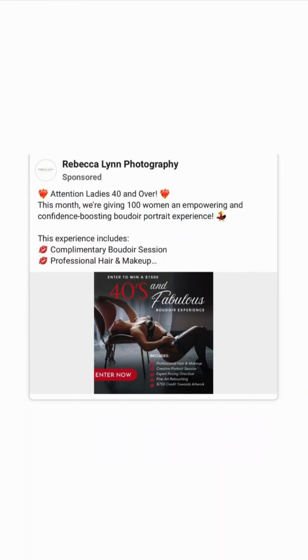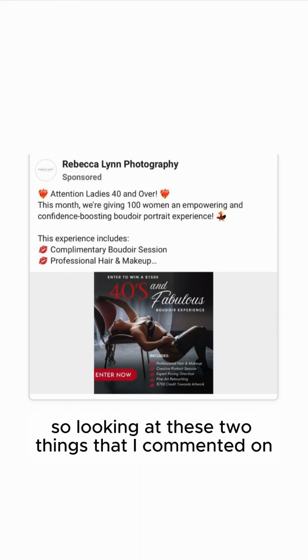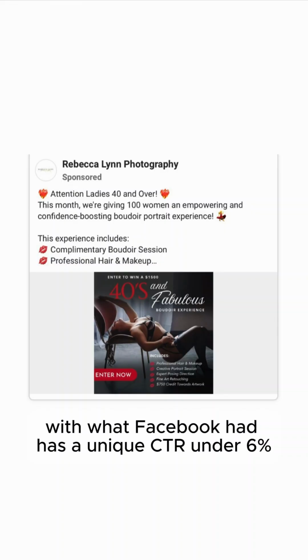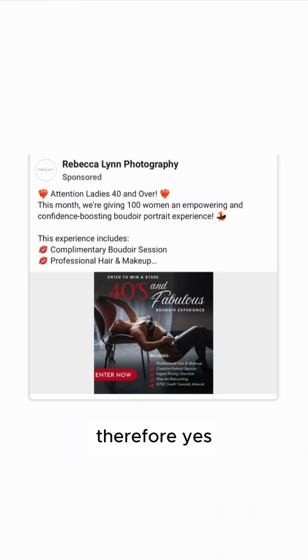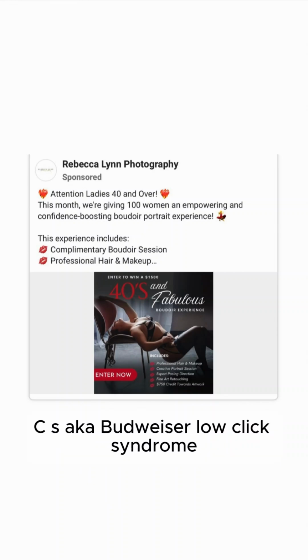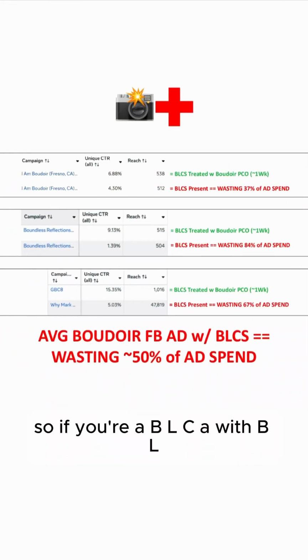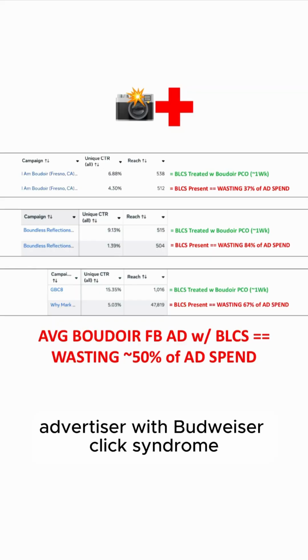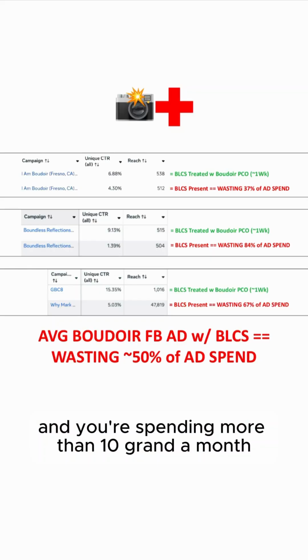So, looking at these two things that I commented on, I'm going to say, yes, I believe this Boudoir Facebook ad has a unique CTR under 6%. Therefore, yes, I do believe it has BLCS, aka Boudoir low click syndrome. So if you're a Boudoir low click advertiser with Boudoir low click syndrome, and you're spending more than 10 grand a month on Boudoir Facebook ads,